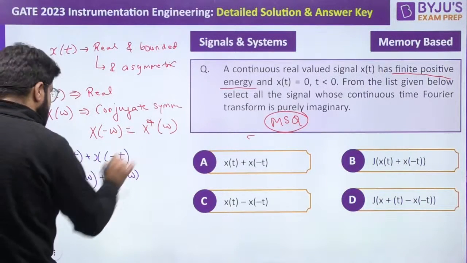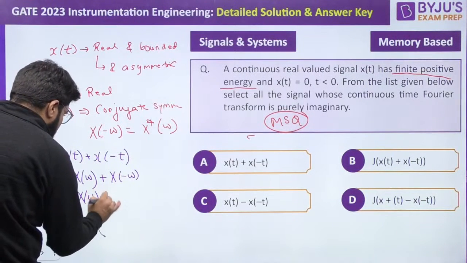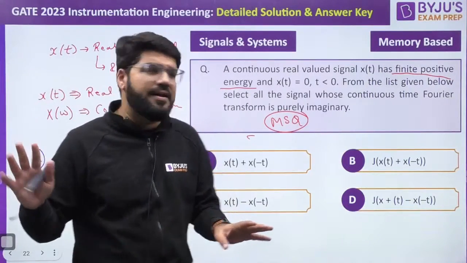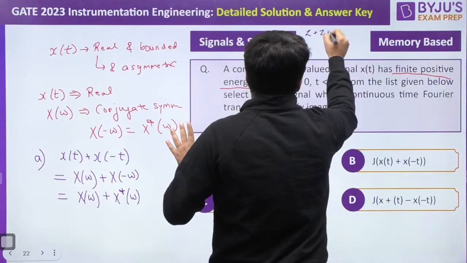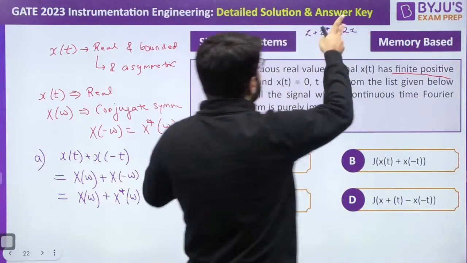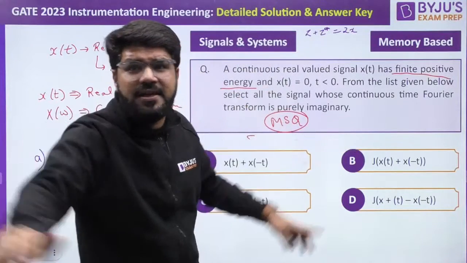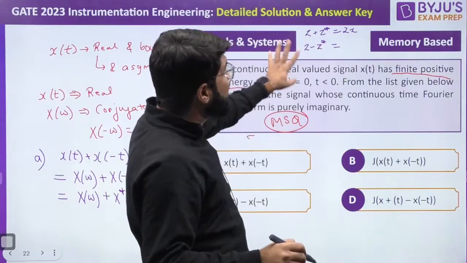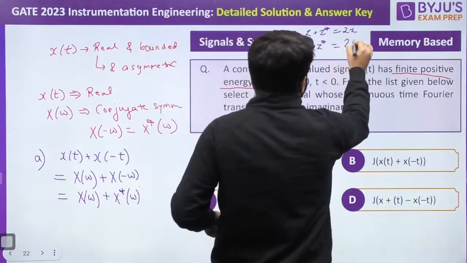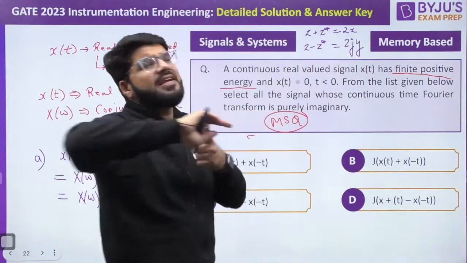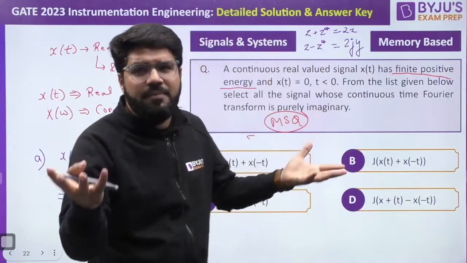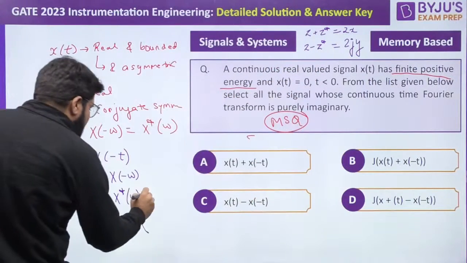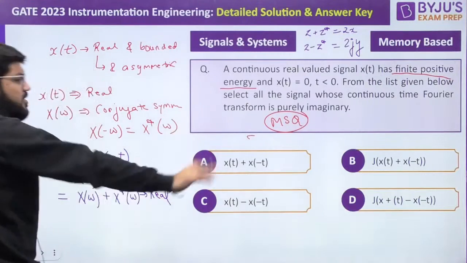Now, what is X of minus omega? According to the conjugate symmetry property, that is X conjugate. Whenever a complex number and its conjugate are added, what is z plus z conjugate? That is equal to 2x, since x plus jy plus x minus jy, the jy cancels. What is the difference between a complex number and its conjugate? x plus jy minus (x minus jy) turns out to be 2jy. So whenever a number is added with its conjugate, it is real, and when you subtract them, it is pure imaginary. We should all know it, but I'm just revising it. Here you are adding, so the answer has to be real. So A is not the correct answer.